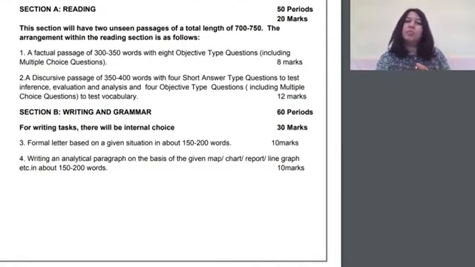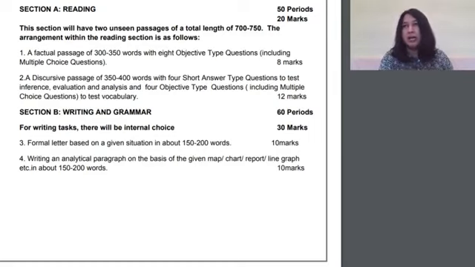The first would be a factual passage of 300 to 350 words with 8 objective type questions, which also includes MCQs. The second would be a discursive passage of 350 to 400 words with 4 short answer type questions to test inference, evaluation and analysis, as well as 4 objective type questions which include MCQs to test vocabulary.